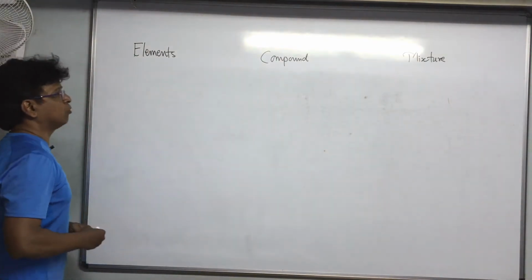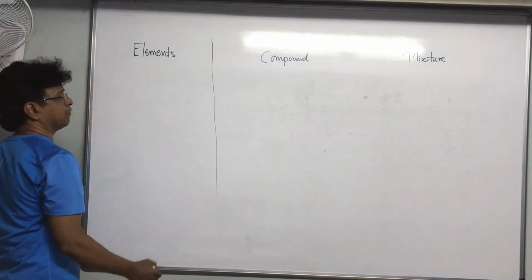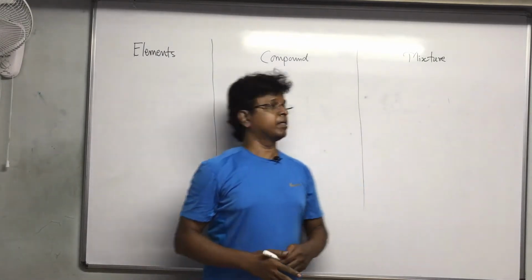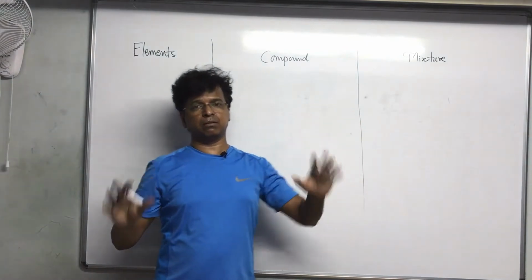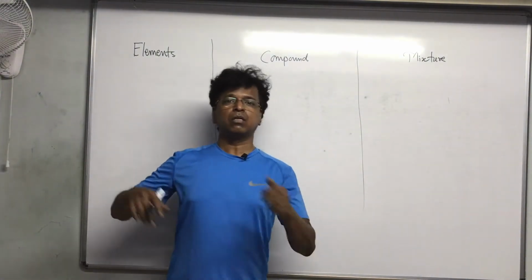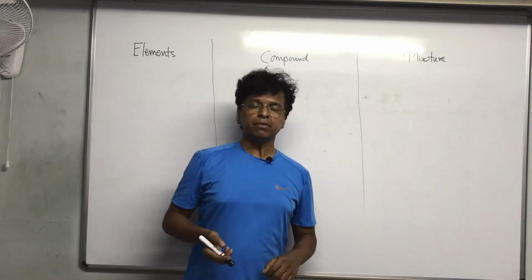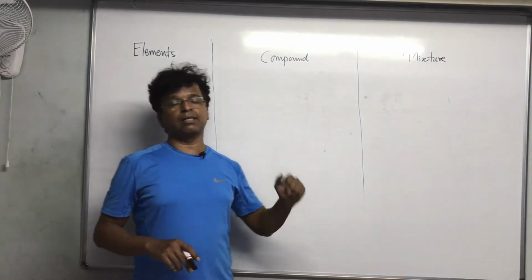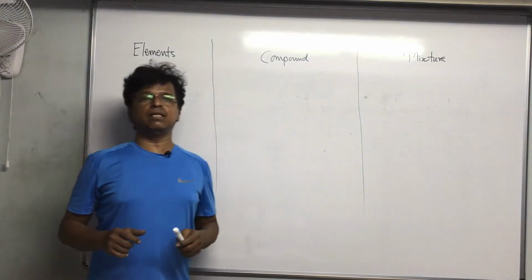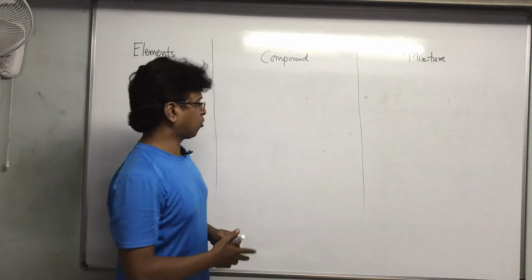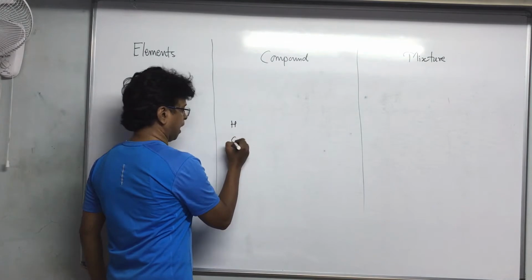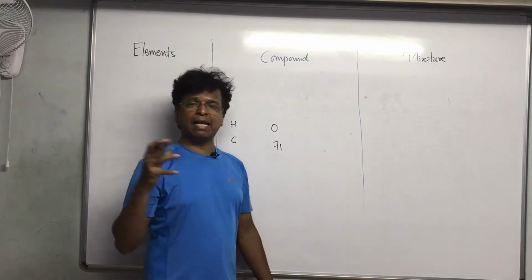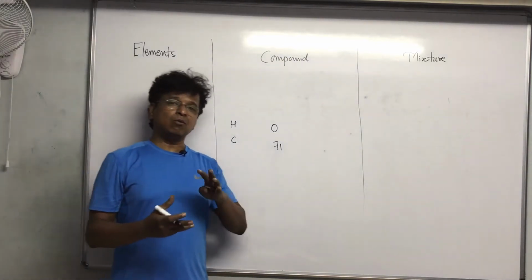See, where you go to distinguish, there is not a big difference between elements and compounds, or elements and mixture. There is not a very big difference, but definitely compound and mixture is a bigger topic compared to elements and compounds, elements and mixture. See, what are elements? First of all, try to understand this. What is an element, what is a compound, and then what is a mixture? Examples of element: hydrogen, carbon, oxygen, fluorine, all these are elements. And now you talk about compounds.